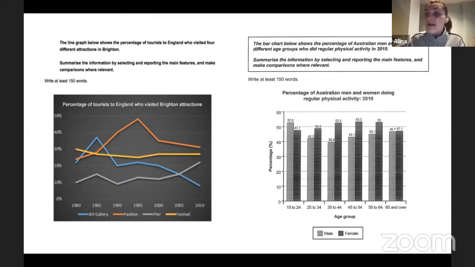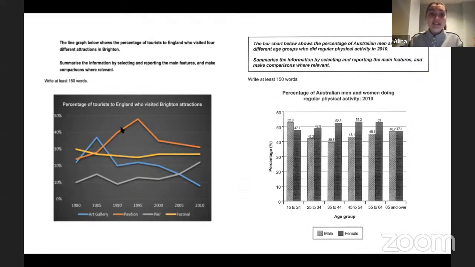Sometimes in your test, you might be very lucky and you might get the title where actually the type of your graph is already indicated, like here. For example, here they're already saying that this is a line graph, and that's really fortunate, right? But sometimes it's not going to be indicated this way, and you might just get the word the graph or the chart, meaning that you need to identify this graph, right, or this diagram yourself. Okay, so this is very important, and that's why I started from that strategy.